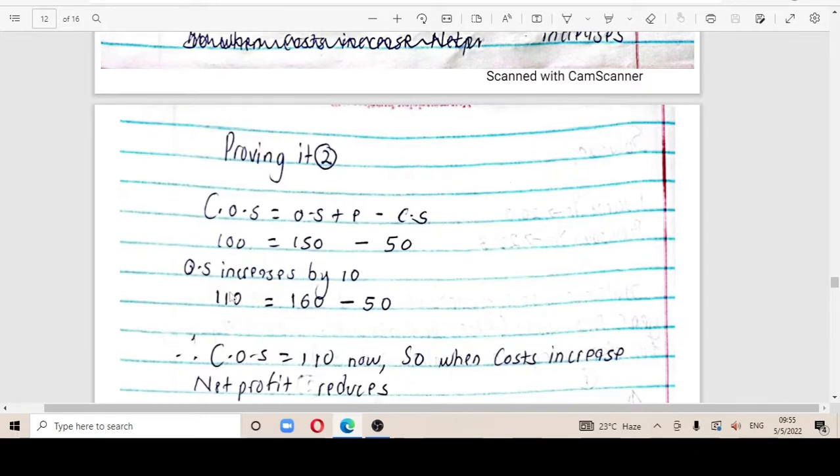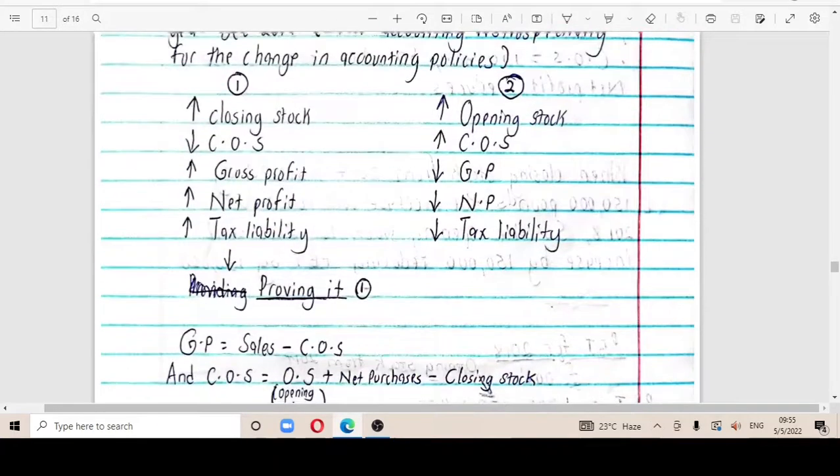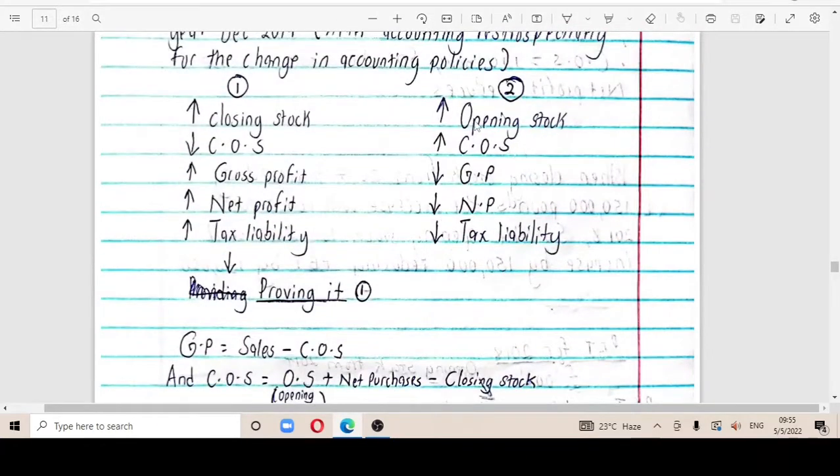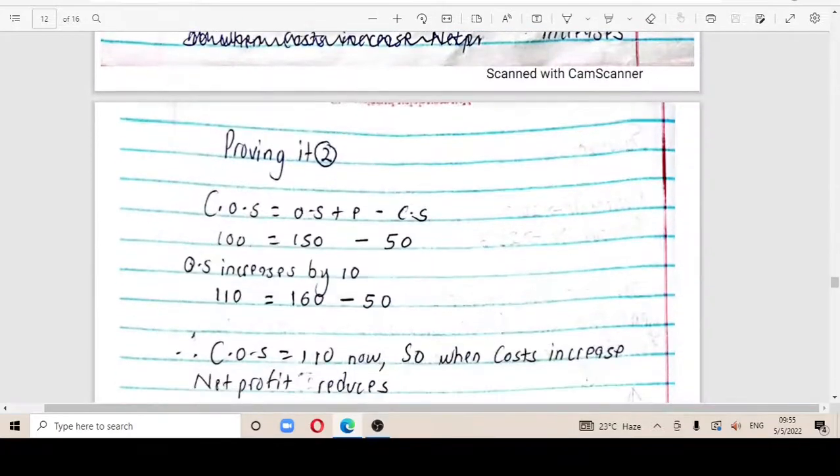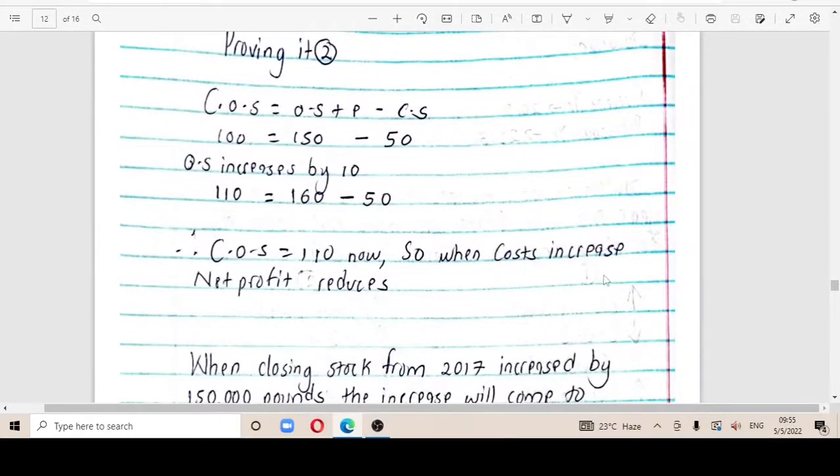So from 100 to 110, meaning that if your opening stock increases, cost of sales is going to increase. And applying general knowledge, once your costs go up, your profits have got to decrease. So gross profit decreases, net profit decreases, and even the tax liability. Once your profits are low, they're not going to tax you highly; they're going to tax you at a lesser amount. So in conclusion, when the costs increase, the net profit reduces.